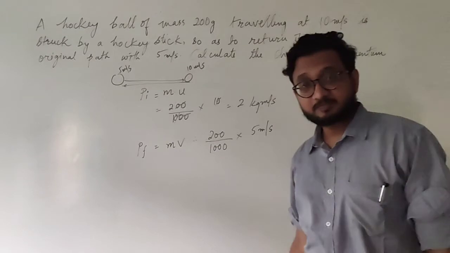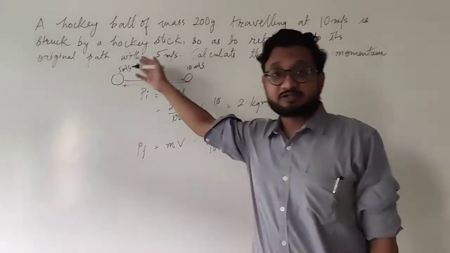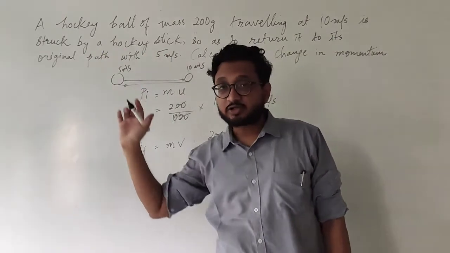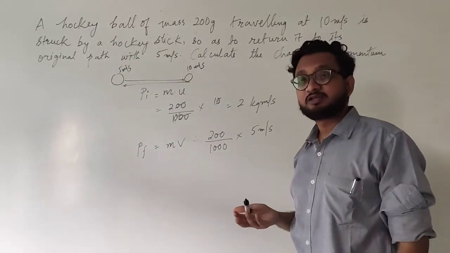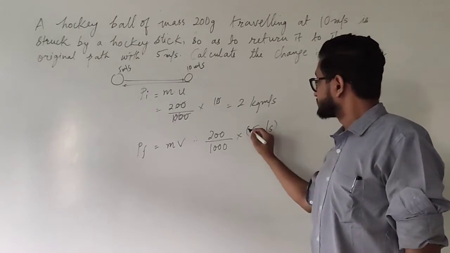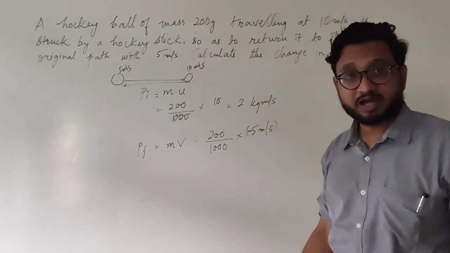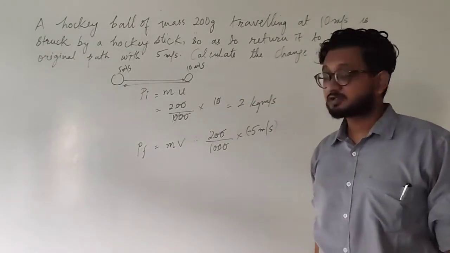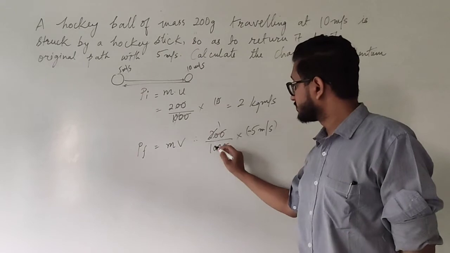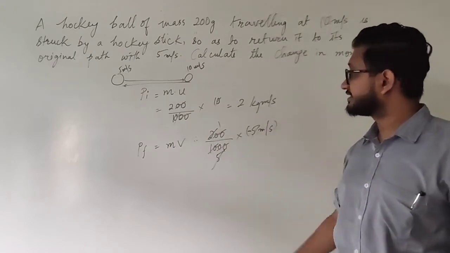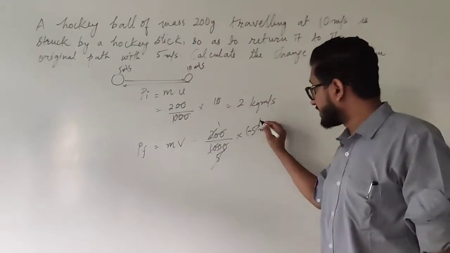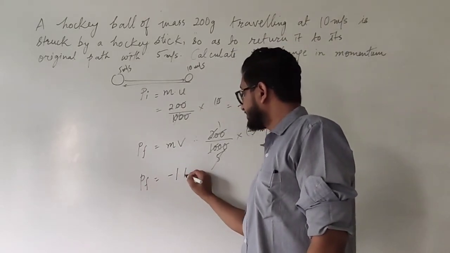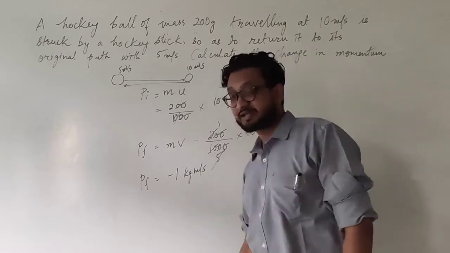But the thing is, the 10 meters per second was in this direction and 5 meters per second is in the opposite direction. So in order to describe the opposite direction, what do we use? Yes, we use a negative sign. So this 5 meters per second is minus 5 meters per second. Okay. So these two zeros get cancelled. 2 1 5 and 5 get cancelled. So it becomes 1. So the final answer is P final is minus 1 kilograms meter per second.